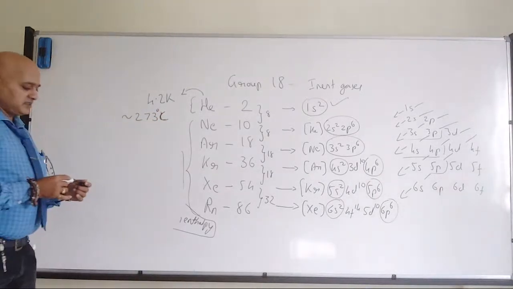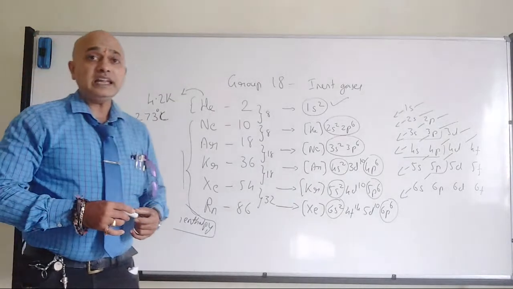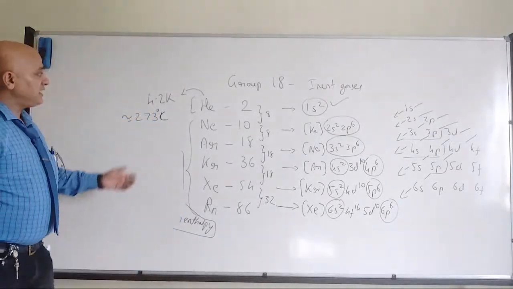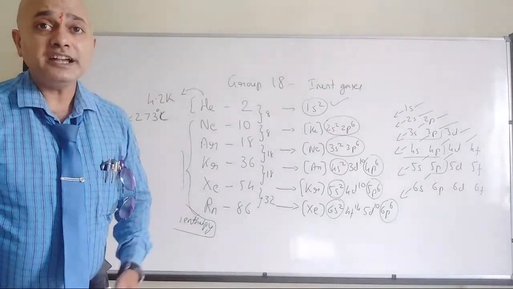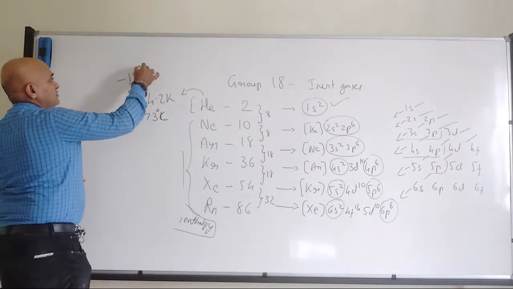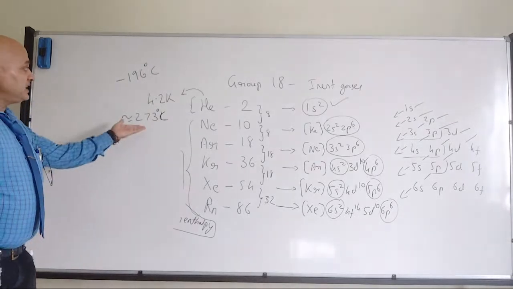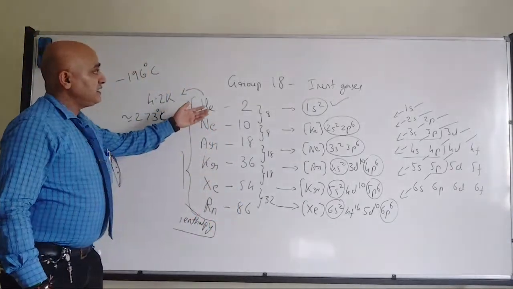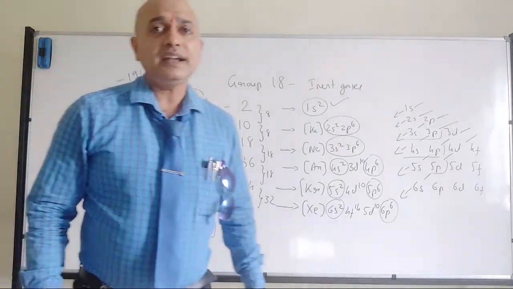Can you imagine? Very, very low temperature. We cannot imagine at all. Liquid nitrogen is somewhere around minus 196 degrees Celsius, but here it is minus 273. So that's where we have the inert gas, which will be present as a gaseous molecule at room temperature.